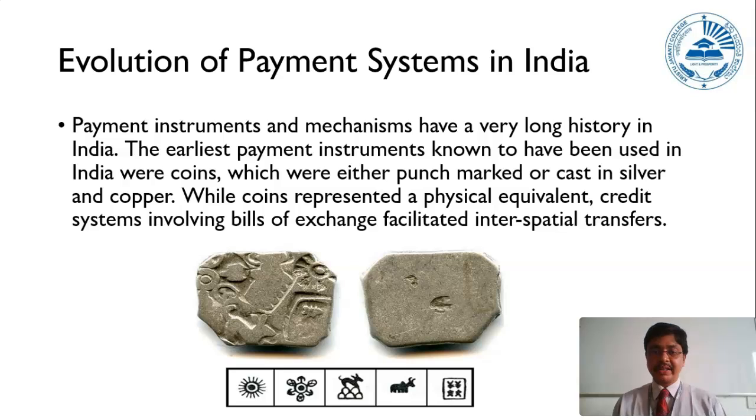Among payment instruments and mechanisms, the earliest were coins, which were either punch marked or cast in silver or copper. While coins represent a physical equivalent, there was also a credit system involving bills of exchange facilitating transfers. We all know that coins were used in practice, which comes in the later stage of the barter system. These coins had different imprints with different values, and the material used also gave a different value to the coins. So this was the first thing that came into existence.